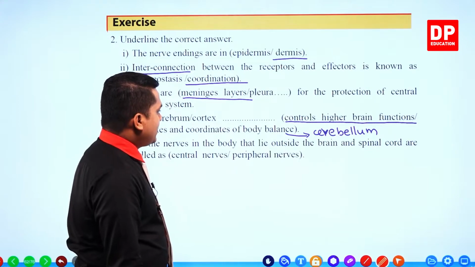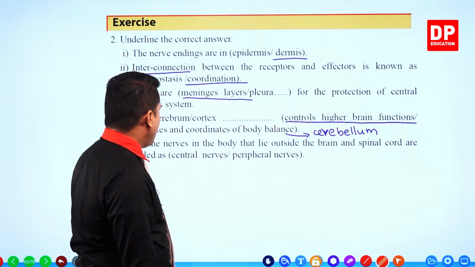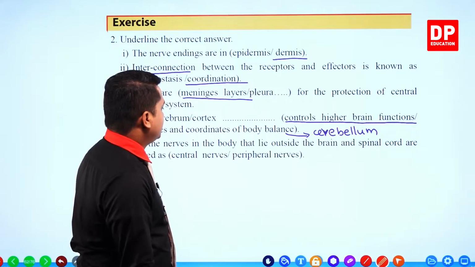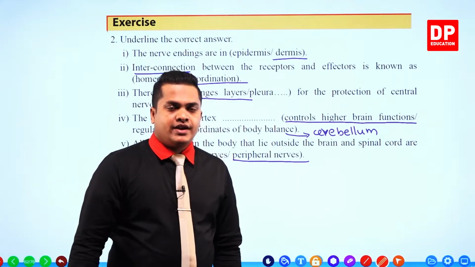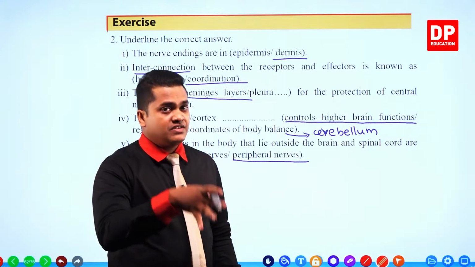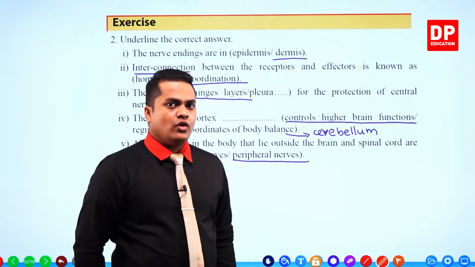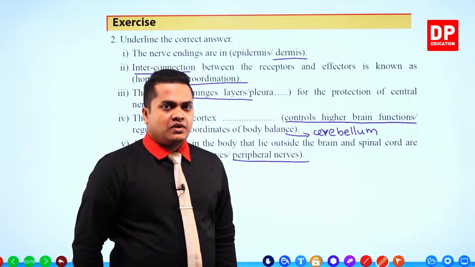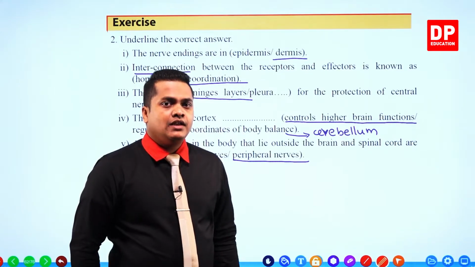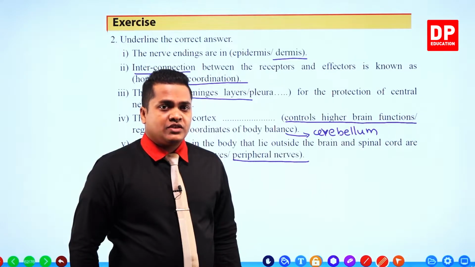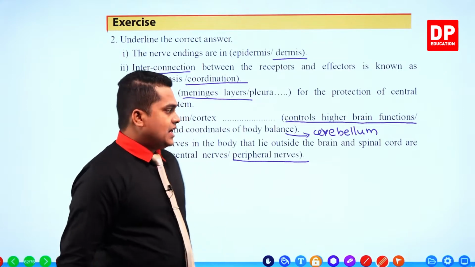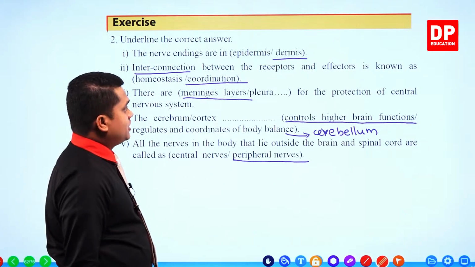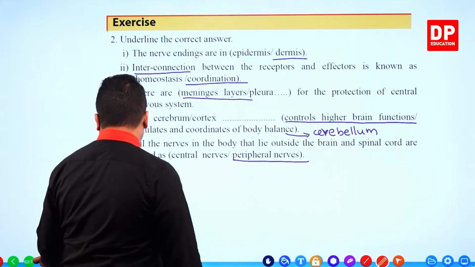All nerves in the body that lie outside the brain and spinal cord are called peripheral nerves. There is no such thing as central nerves, right? We studied the central nervous system, which includes the spinal cord and the brain. Peripheral nerves are the ones located outside the brain and arising from the spinal cord: spinal nerves, and the cranial nerves arising from the brain, right? So these are the answers for the second question, my dear children. Let's move on with the other ones.